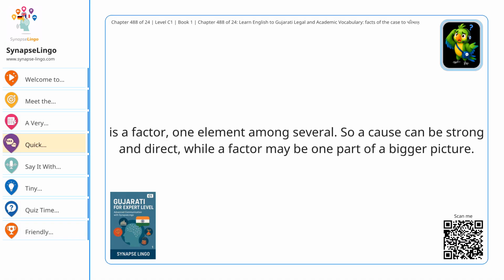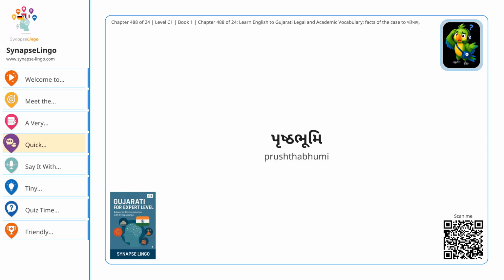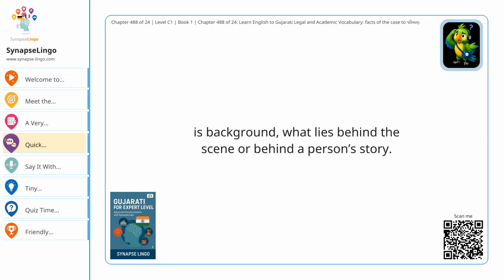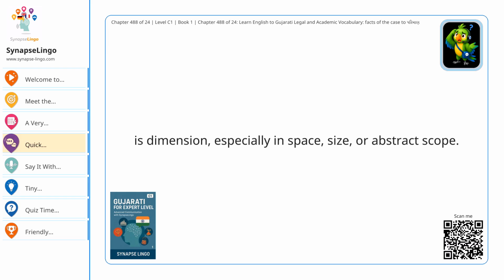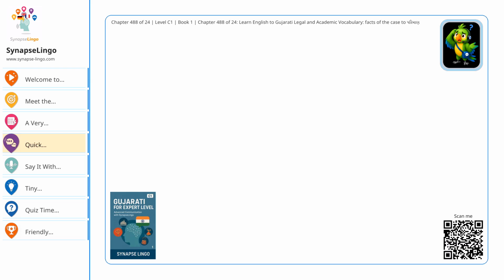So a cause can be strong and direct, while a factor may be one part of a bigger picture. પૃષ્ઠભૂમિ is background, what lies behind the scene or behind a person's story. પરિમાણ is dimension, especially in space, size, or abstract scope. પરિસર is range, how far something reaches.